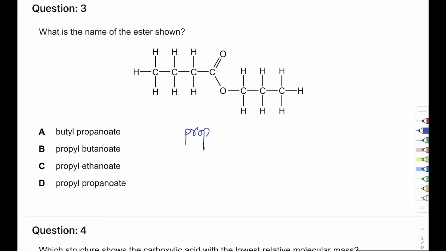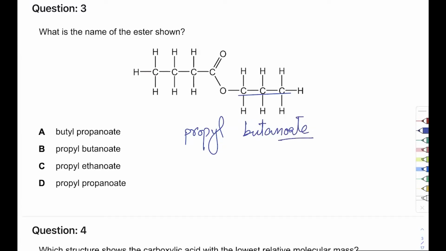All right, so prop, that is these 3. So there you go. 3 carbons, that's prop. So propyl, that's the branch. So that means it's either B or C. Now look at the second one. 1, 2, 3, 4. Do not make the mistake of not counting this. It's a common mistake. Students think, oh, this is part of the ester, so I don't need to count it. You do need to count it. So 1, 2, 3, 4. That is 4. That's butyl, which means butanoate.